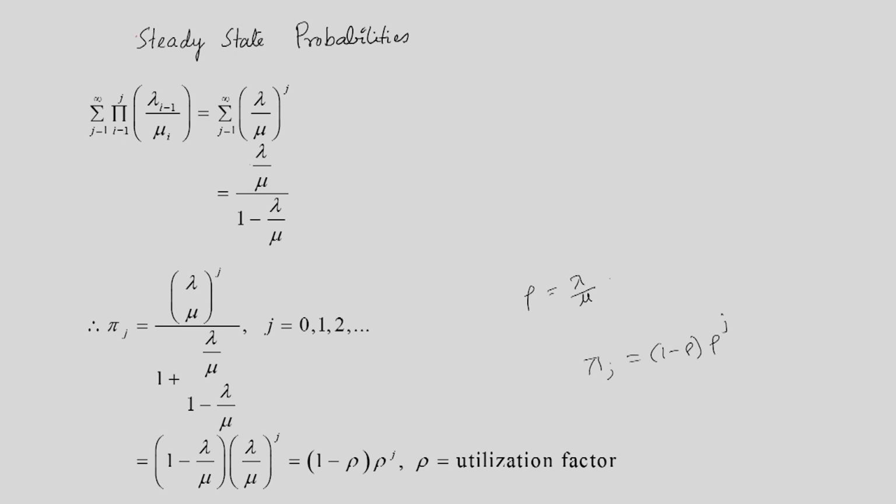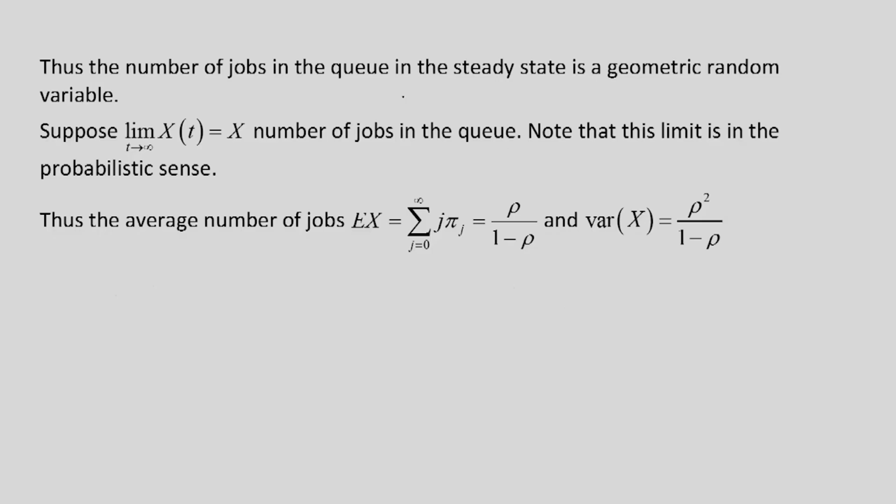In other words, this is the probability that there are j jobs in the system eventually, and this probability is equal to (1 minus rho) times rho to the power j. Thus the number of jobs in the queue in the steady state is a geometric random variable. Now suppose X(t), the continuous time Markov chain, as t tends to infinity is equal to X, that there is a limit, that is the number of jobs eventually in the queue.